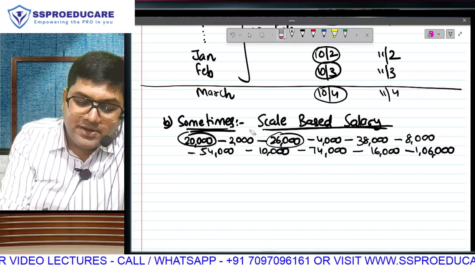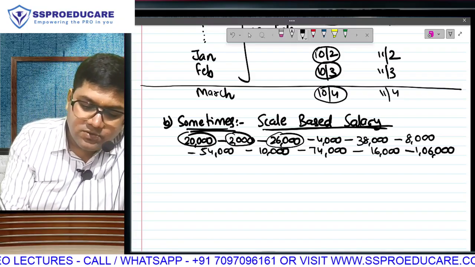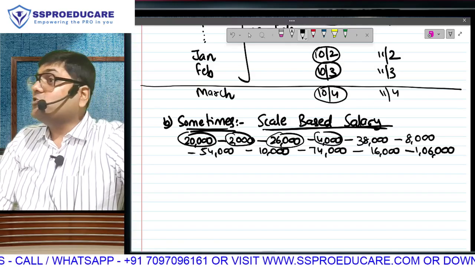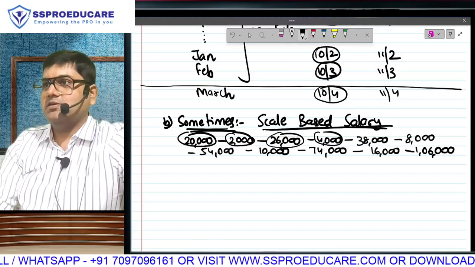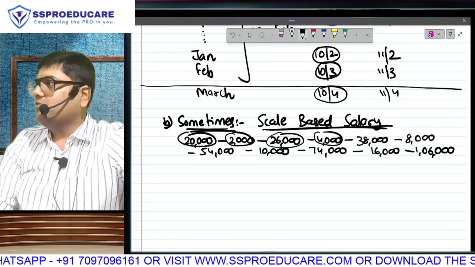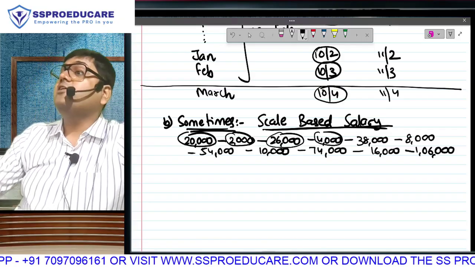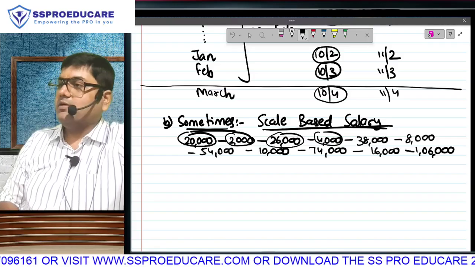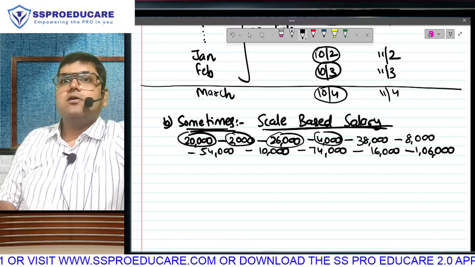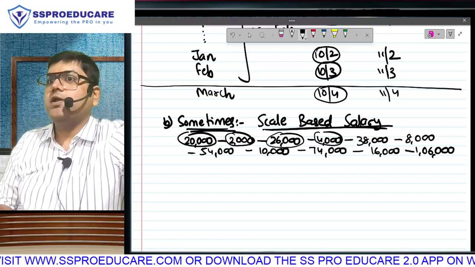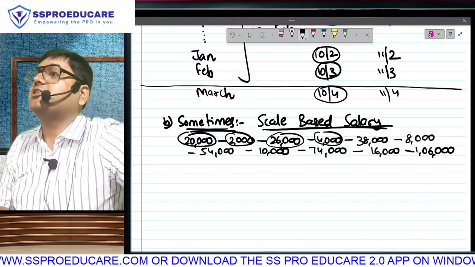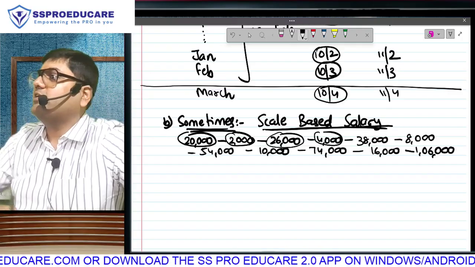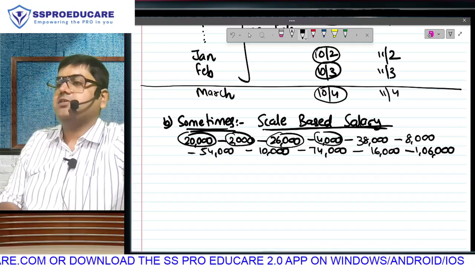Now we will change your increment from 2,000 per annum to 4,000 till you reach 38. Once you reach 38, it is still some more years that you have given us. Now we have a lot of trust in you. We will change your increment to 8,000 till you reach 54. Once you reach 54, now your annual increment will be 10,000 till your salary reaches 74, which is basically only 2 years. Once you reach 74, now we have blind trust. Now every year we will increase your monthly salary by 16,000 till you reach 106.